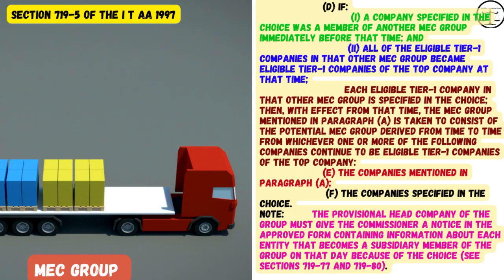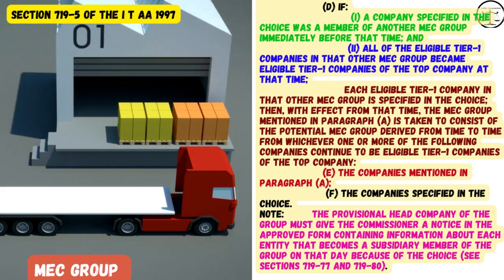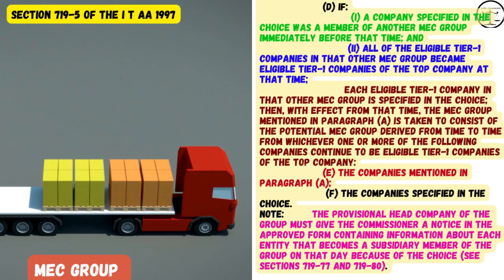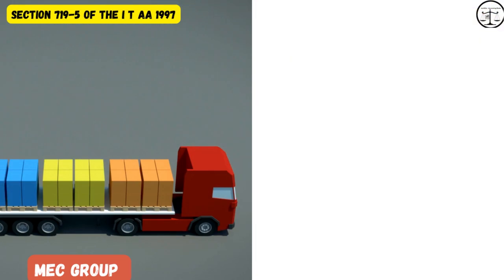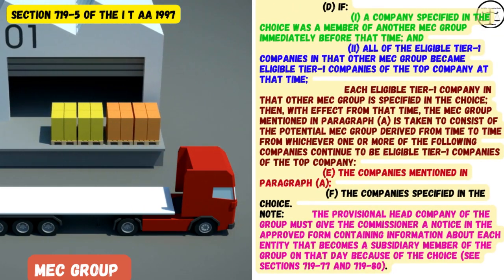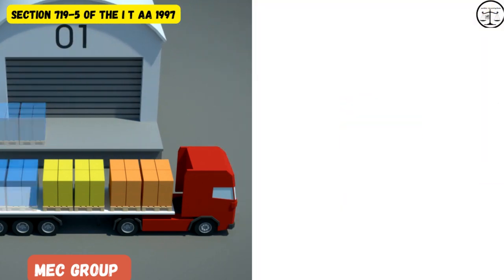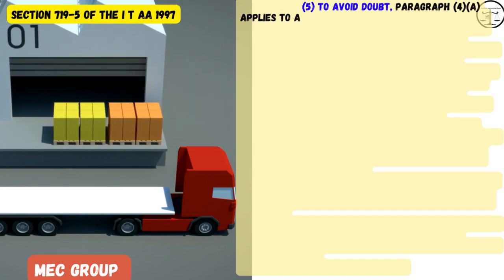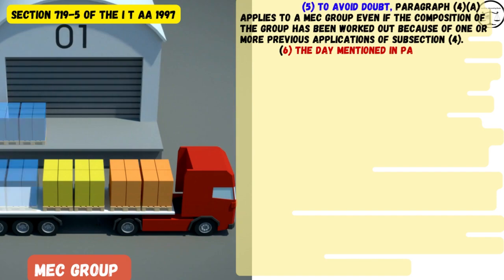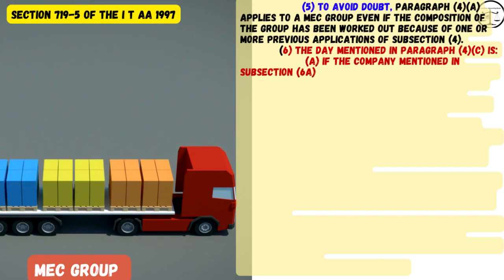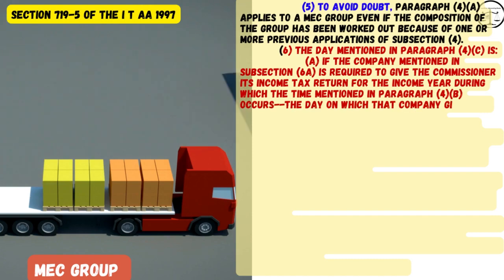Note: the provisional head company of the group must give the Commissioner a notice in the approved form containing information about each entity that becomes a subsidiary member of the group on that day because of the choice. See sections 719-77 and 719-80. 5. To avoid doubt, paragraph 4(a) applies to a MEC group even if the composition of the group has been worked out because of one or more previous applications of subsection 4.